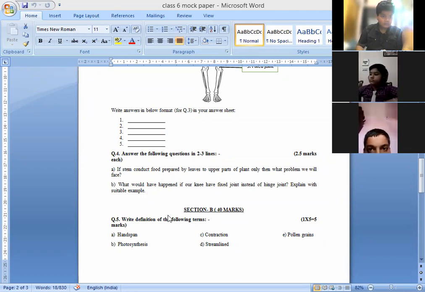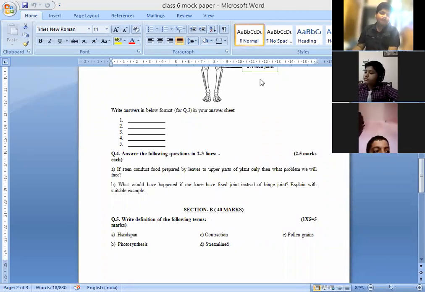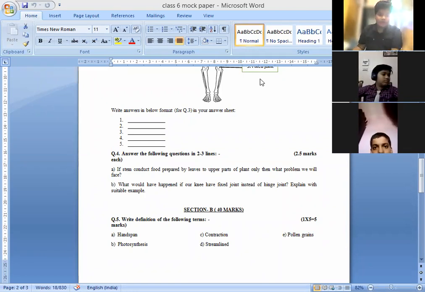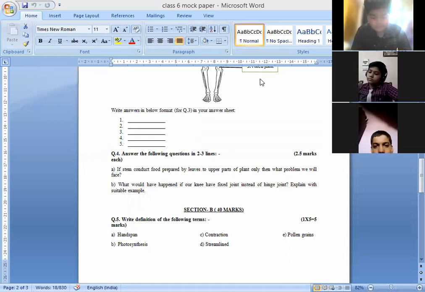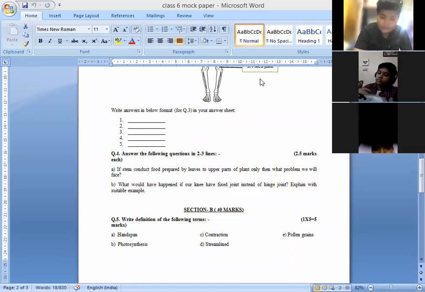Yes, photosynthesis. Yes, Arnab Singh Tomar, speak. A process by which plants make their food using sunlight, carbon dioxide, and water is called photosynthesis. Yes, so it is known as photosynthesis, the process by which the plants prepare their food.